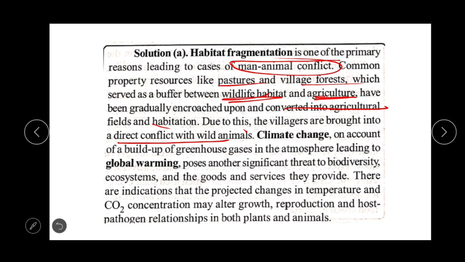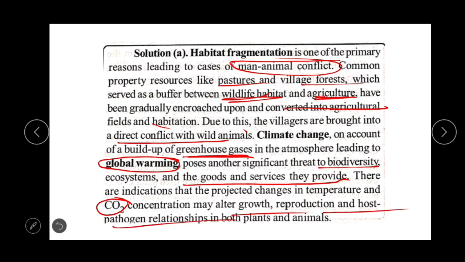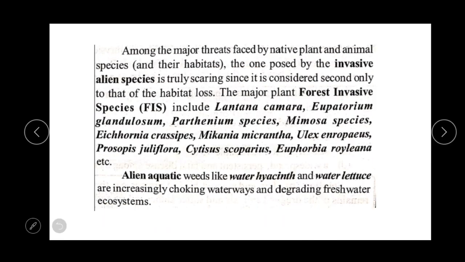Climate change, on account of the buildup of greenhouse gases in the atmosphere, is leading to a global warming situation. But there's another significant threat to biodiversity, ecosystems, and the goods and services they provide. There are indications that the projected changes in temperature and CO2 concentration may alter the growth, reproduction, and host-pathogen relationship in plants as well as animals. So these are very important points for your exam.